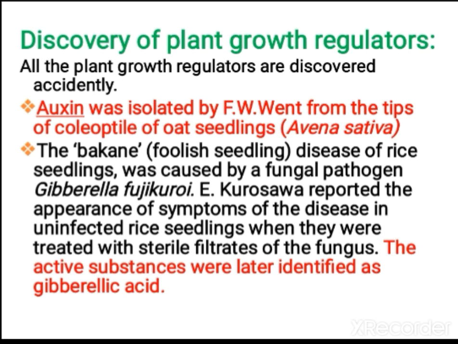He was observing rice seedlings growing, and some of them were growing so tall. When he observed these rice seedlings, he was able to identify the gibberellic acid hormone. The name was given because of the fungal pathogen Gibberella fujikuroi. The fungal infection was making the plant grow so tall. Because of that fungus, the name gibberellic acid came about.